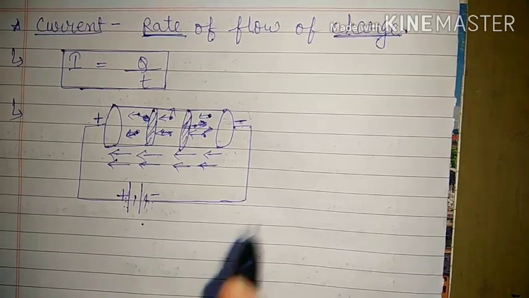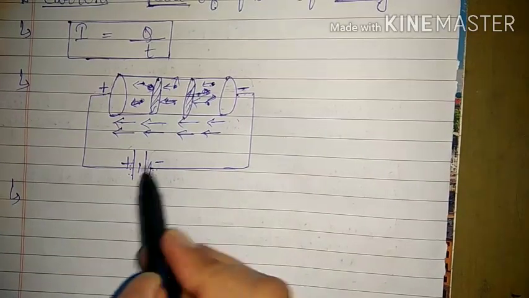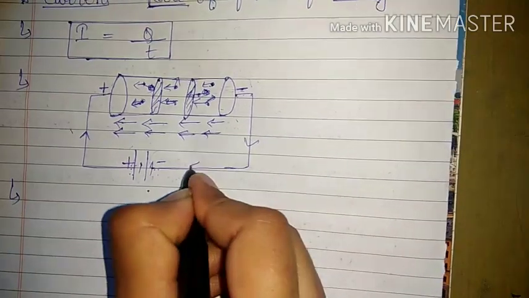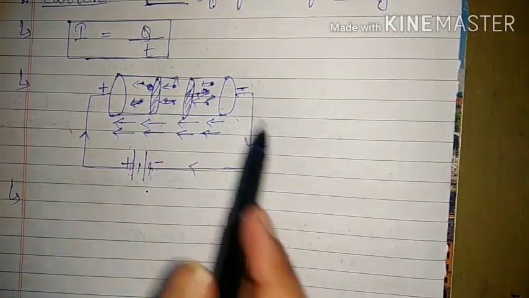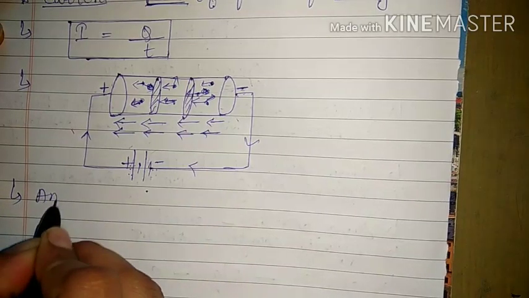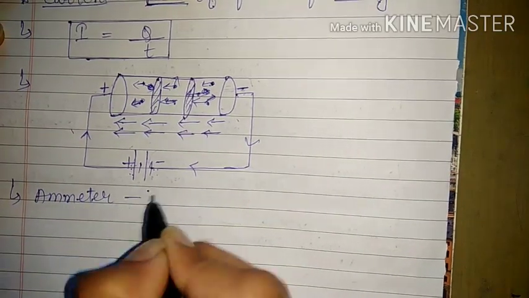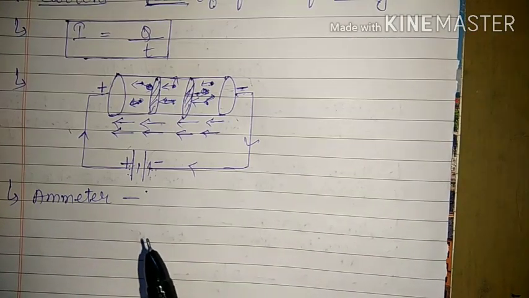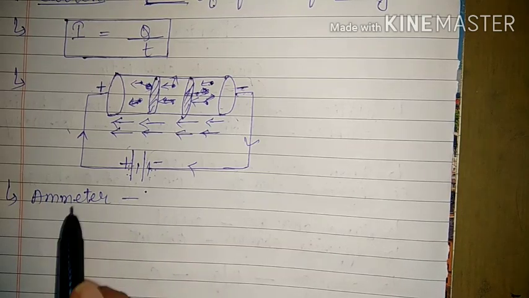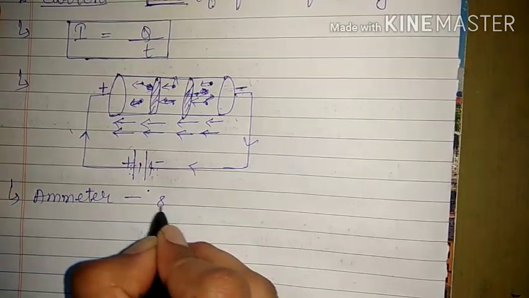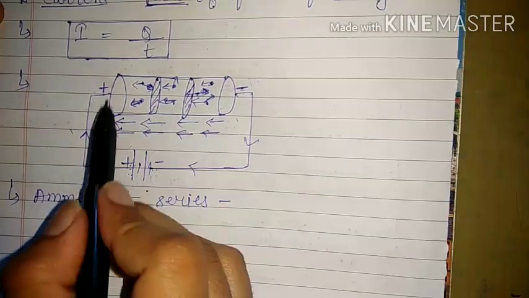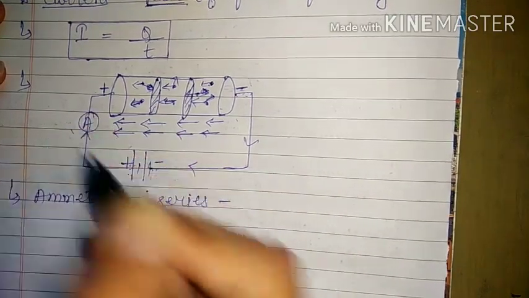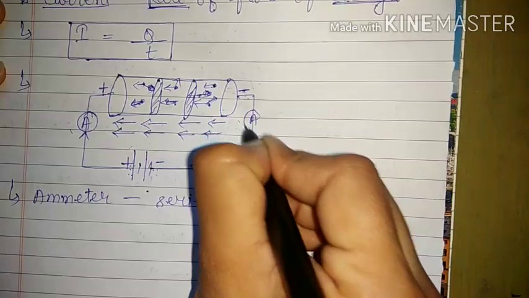So these are the basic things. Now one more thing, to measure current in the circuit, the direction of the current will be positive to negative, that we know. Now if we want to measure current in this circuit, we will use an instrument which is known as an ammeter. An ammeter is a circular instrument just like the speedometer of a vehicle, that means bike and car. And in class 9th, practically we have seen an ammeter. An ammeter is always connected in series. Series means within this line of the circuit. Okay, that means you can connect the ammeter here, you can connect it here, or you can connect it here.